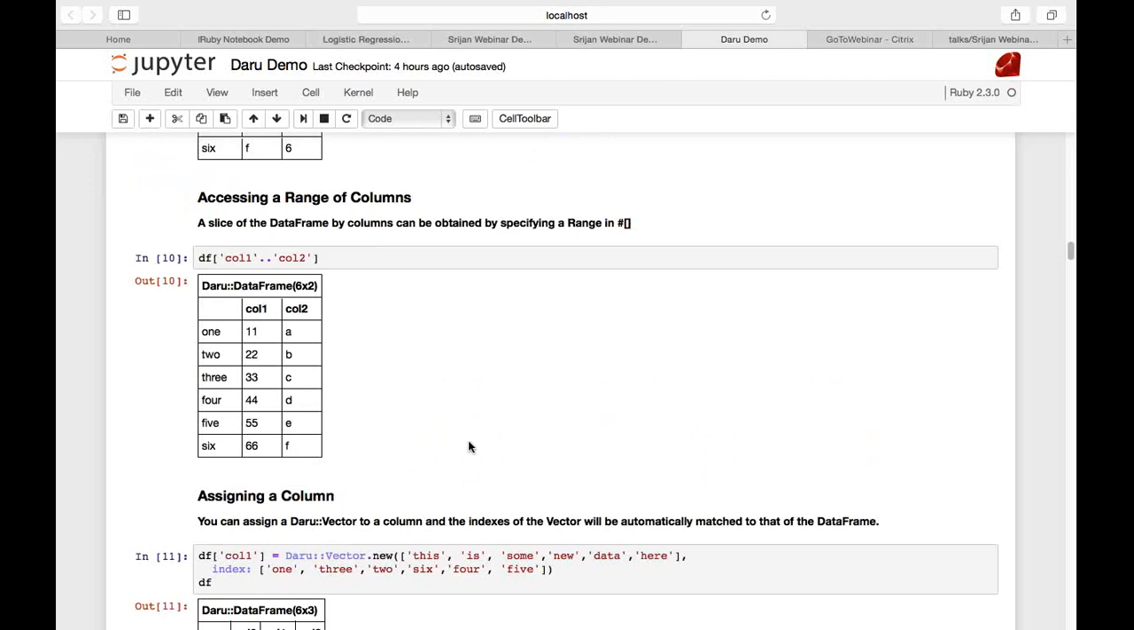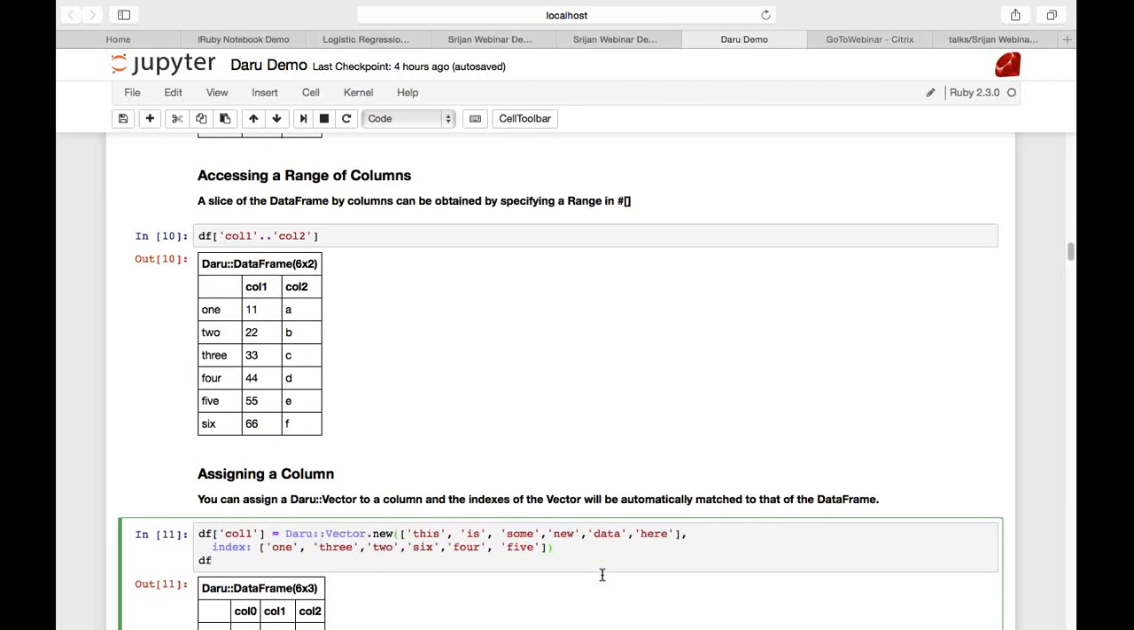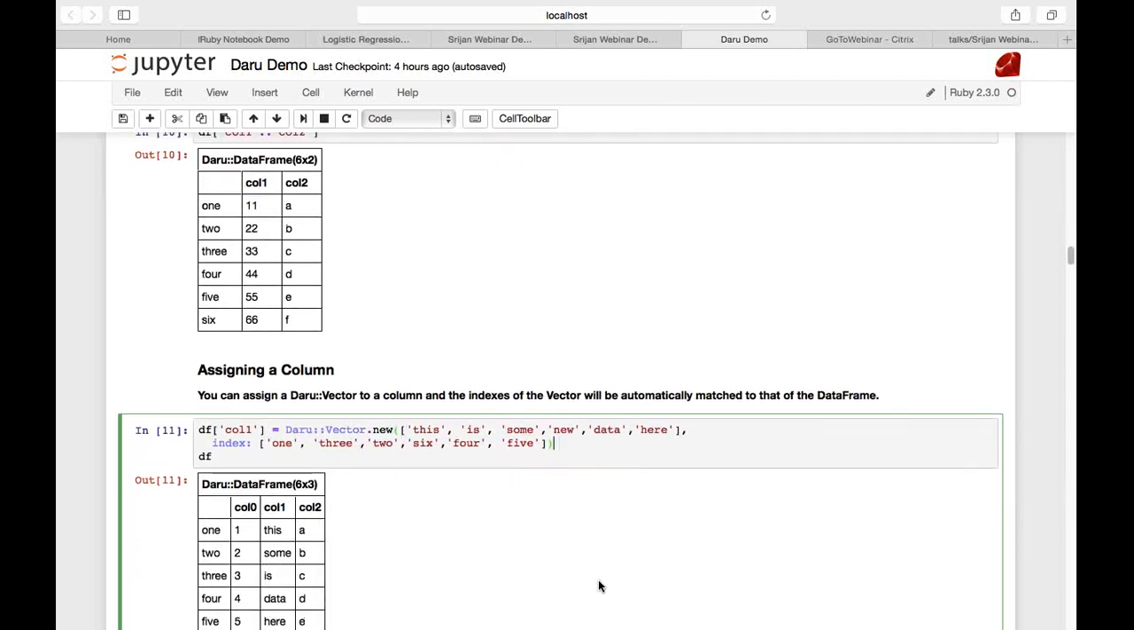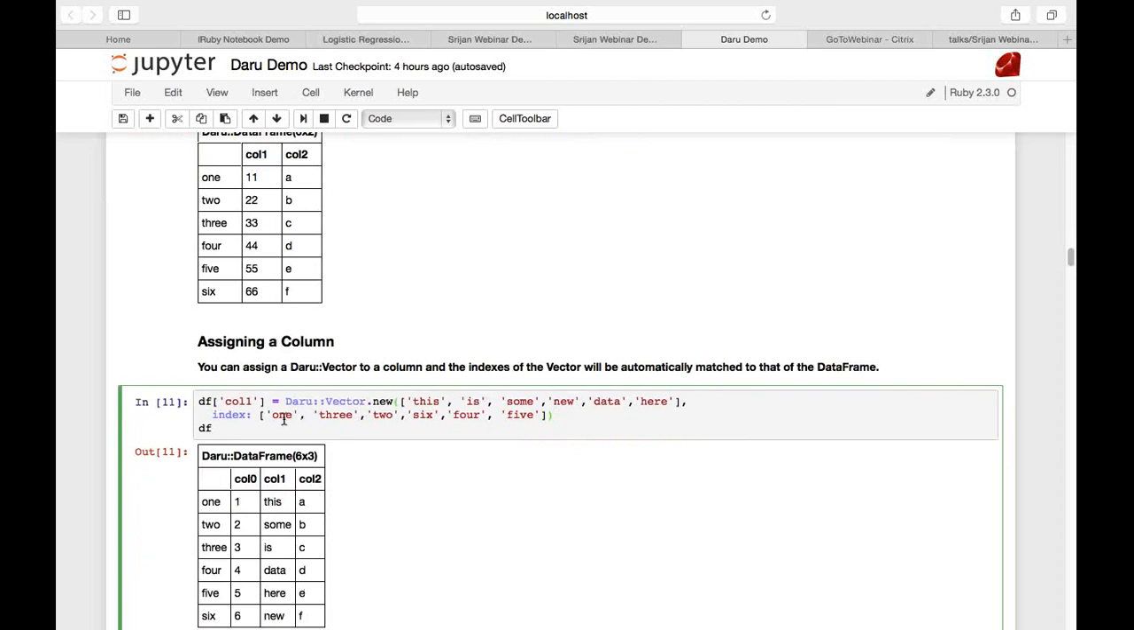You can easily assign any vector to a data frame with the box equals operator and specifying the name of that column into the box operator. As you can see, this is the data that I want to assign, and this is the index over here. Now you will notice that Daru has matched the indices of the vector with the index of the data frame. So 1 goes to this, and then 3 goes here. It does not stay here.